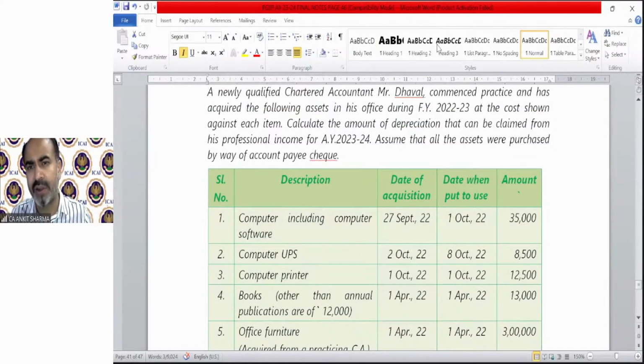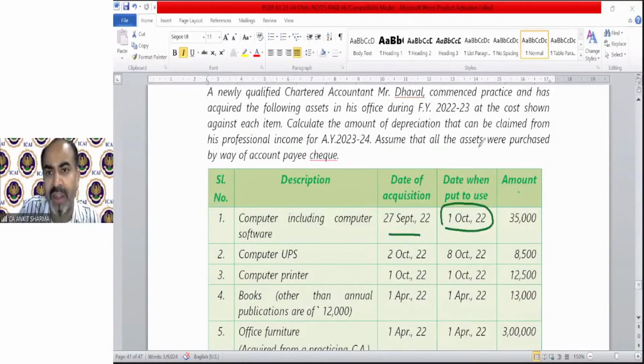Because you're a chartered accountant, not in manufacturing, the additional depreciation concept is not applicable. Let's see, he purchased a computer, including computer software, on 27 September 22 and put it to use on 1st October. If you calculate the days from 1st October till 30th March, that is more than 180, so we can claim depreciation at the rate of 40% on this.